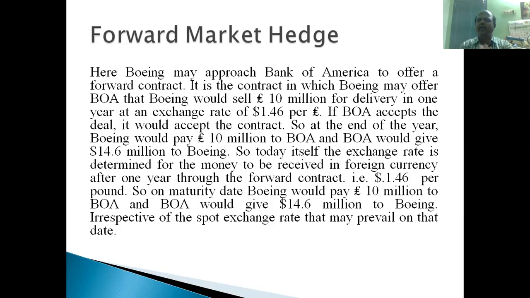So Boeing Corporation approached the Bank of America and they made the deal. After 1 year, on the day 15th May 2021, I'll be giving you 10 million pounds, right? So what Bank of America has to do is pay $14.6 million for this 10 million pounds, right? It's almost $1.46 per pound. If Bank of America accepts this deal, it becomes a forward contract, right? This is a way Boeing will hedge the risk, the exchange rate fluctuation risk.